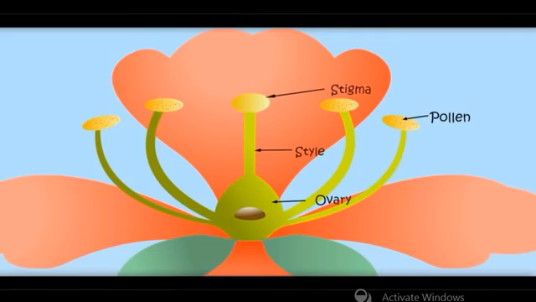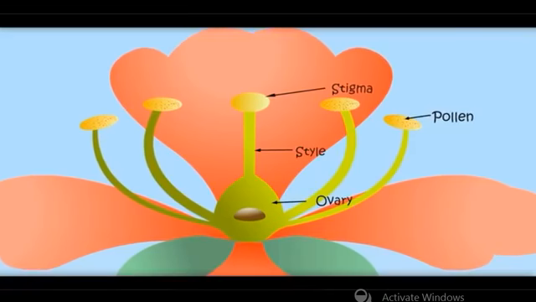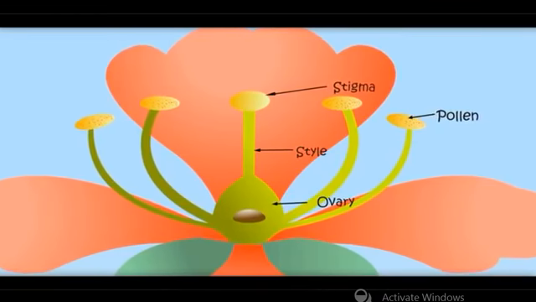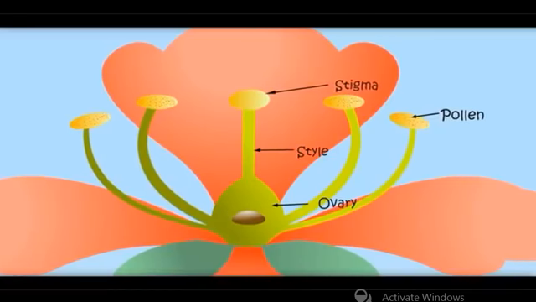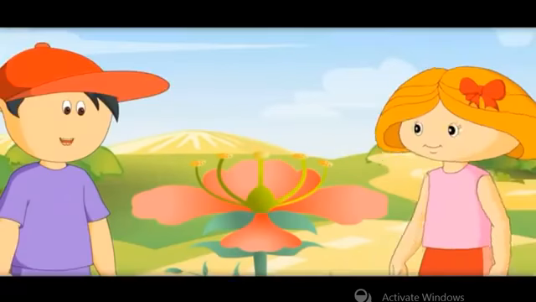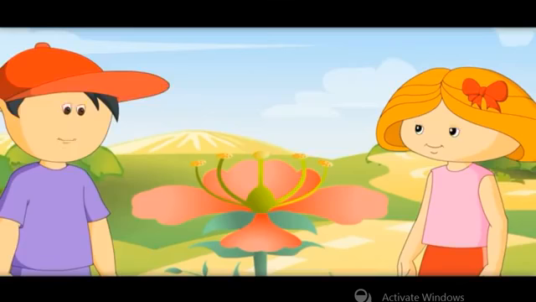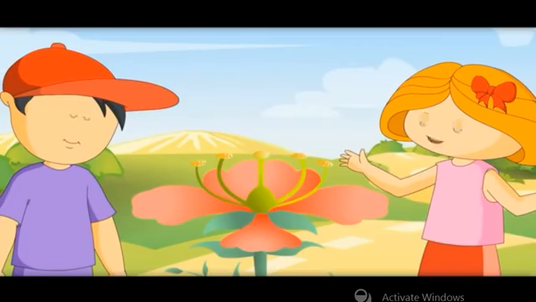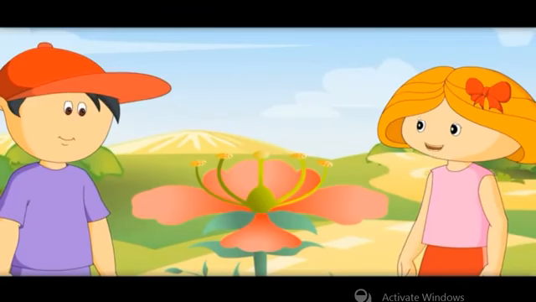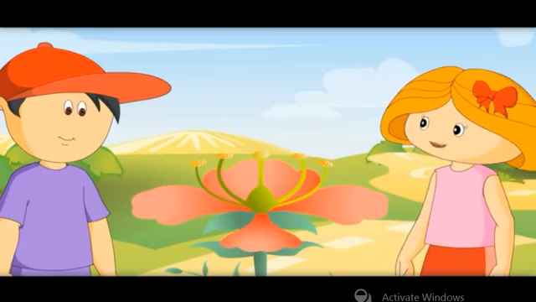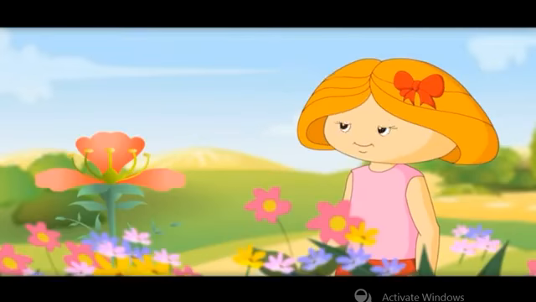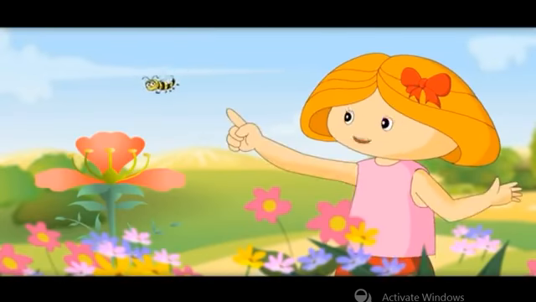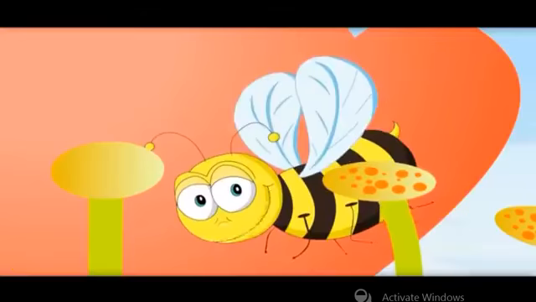My teacher told me that this is called pollination. Correct. This pollen entering ovary is called pollination. And fruits and seeds are made because of this. So new seeds are made due to pollination. Pollination is very important. And due to pollination, new seeds are made. And new plants come to the world. Oh, see, a bee is coming to drink the nectar. See, some pollen is sticking on her wings.